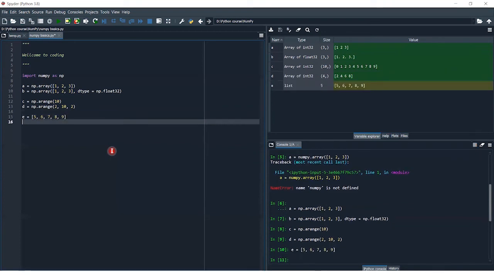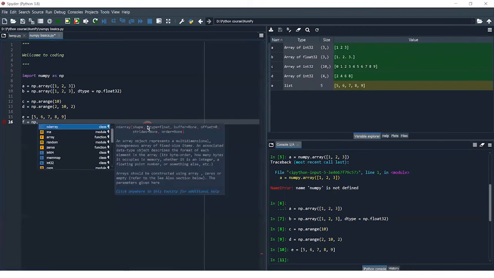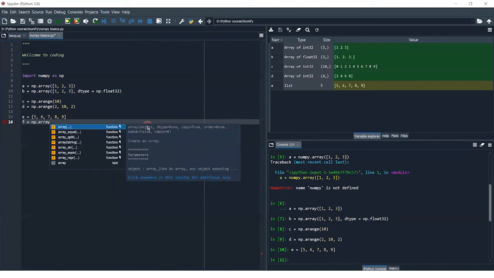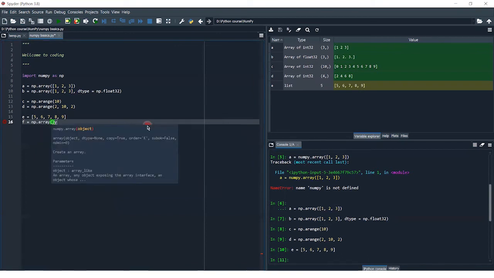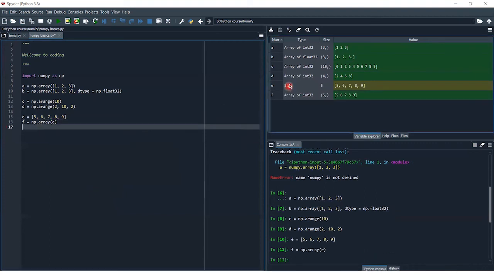Here, E is a list type, and if I want to convert this list into a numpy array, I can just type f is equal to np.array and just type the list name E and execute this. As you can see, we convert this list into an array just by typing np.array and the name of the list, and in f we have the same elements as in the list, but this is an array.